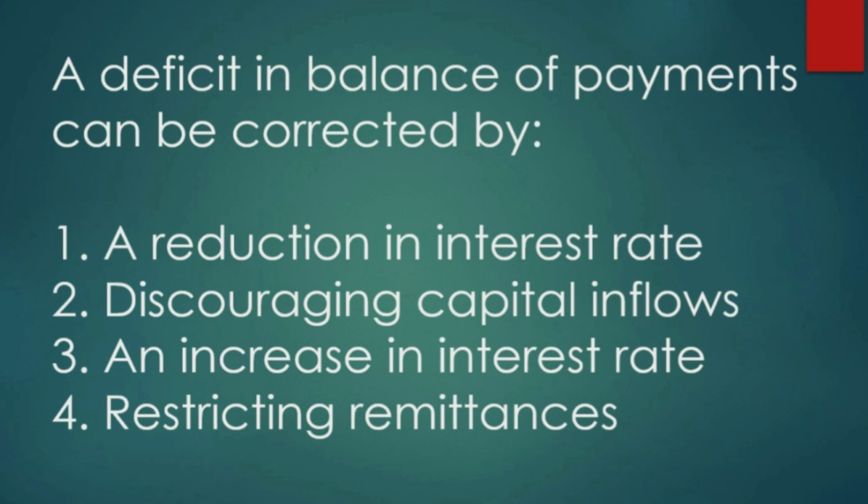Now, we know that interest rates are increased by the government to bring down inflation rates, and this makes export prices competitive, and as a result exports increase. Now, when interest rate increases, it leads to appreciation of currency, so demand for currency increases. So here our correct answer will be option 3, that is an increase in interest rate. So a deficit in balance of payments can be corrected by an increase in interest rates.